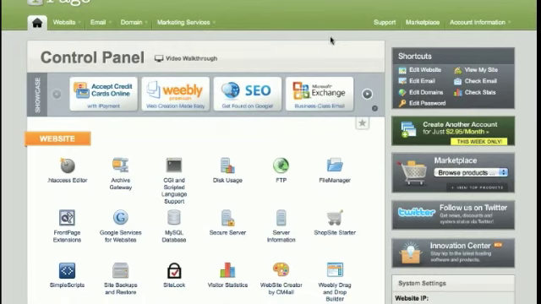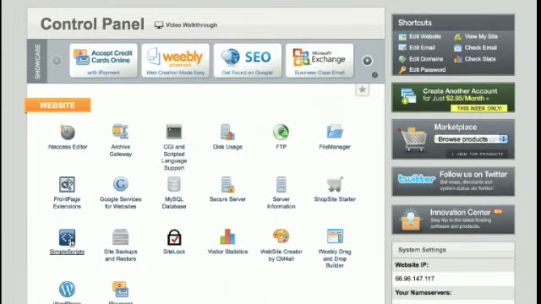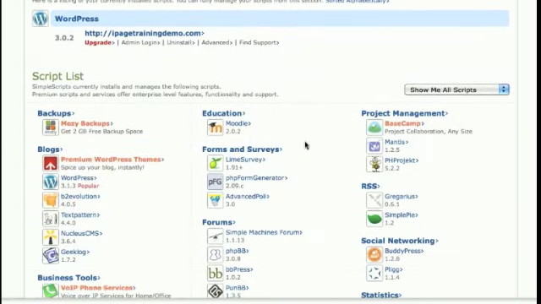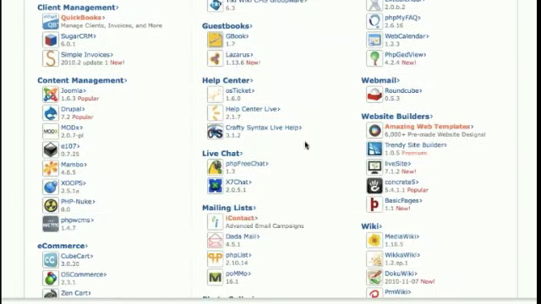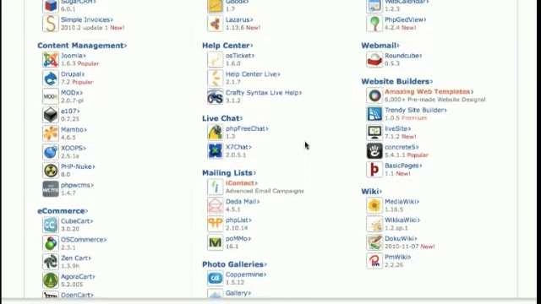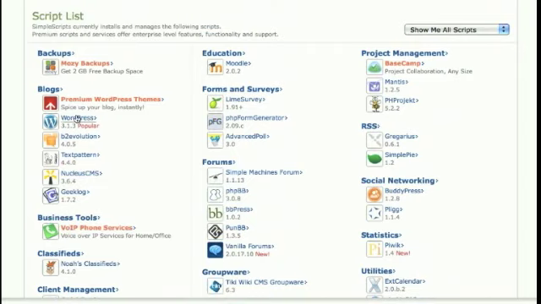So to set up WordPress, we will need to go under Website and then search for Simple Scripts. So click on this. Now this will take you to the Simple Scripts page. And as you can see, there are lots of one-click installs available for your website. What we need is to click on WordPress, which is found under Blog here.